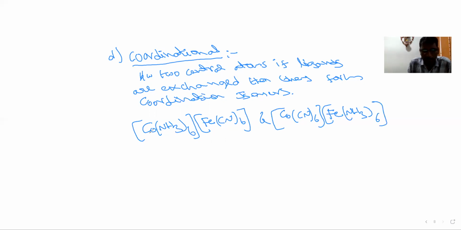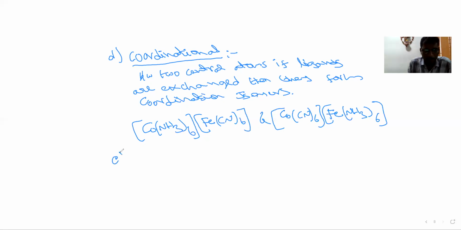In this complex, Co has NH3 ligands, Fe has CN ligands. If both ligands are exchanged, then we get this compound. So when ligands are exchanged between two central atoms, we get coordination isomers. So these are the coordination isomers.